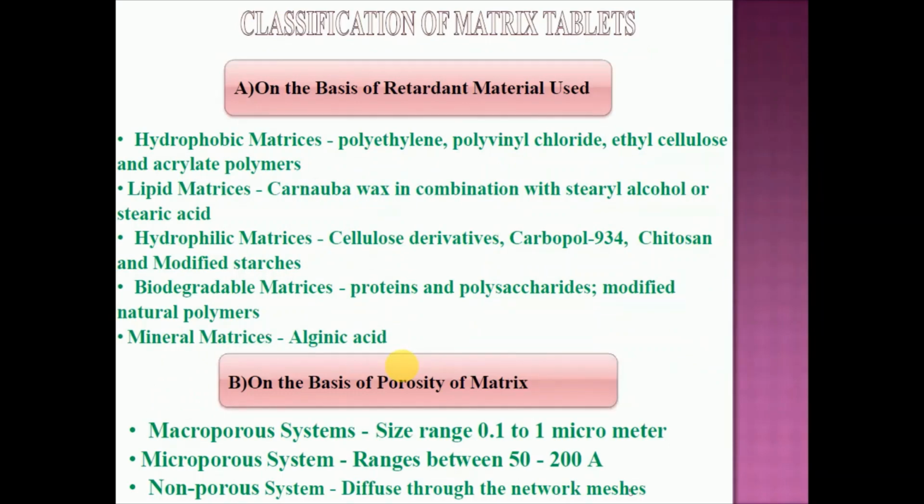Now if we talk about the classification of matrix tablets, on the basis of the retardant material, matrix tablets are divided into five types: hydrophobic matrices, lipid matrices, hydrophilic matrices, biodegradable matrices, and mineral matrices. In hydrophobic matrices, we blend the drug with hydrophobic polymers. Most commonly used polymers are polyethylene, polyvinyl chloride, ethyl cellulose, and acrylic polymers. Means some hydrophobic Eudragit is used, for example RSPO and RS100.